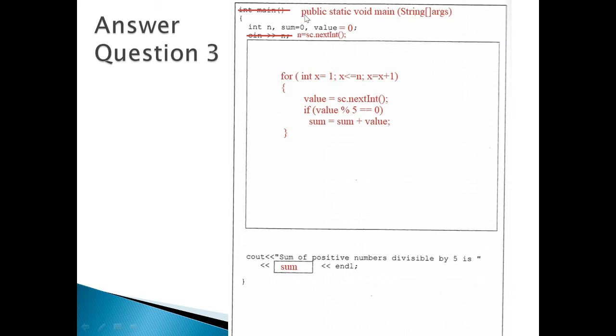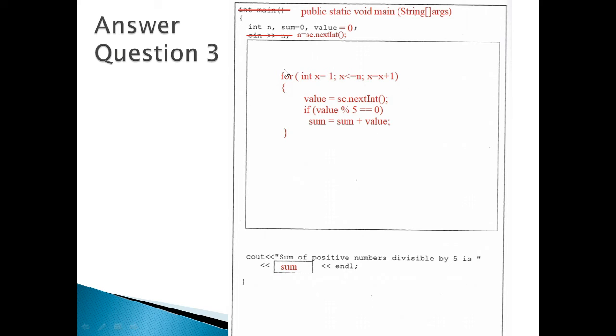So I change it to Java. Okay, I assign the value equal to 0 because Java is a very secure program. You need to assign to 0. Why? Because if you didn't assign to 0, then when you want to get the value somewhere else, you cannot have the value. Okay, it's much more secure if you put equal to 0. Okay, and then the n is equal to sc.next. Okay, and then